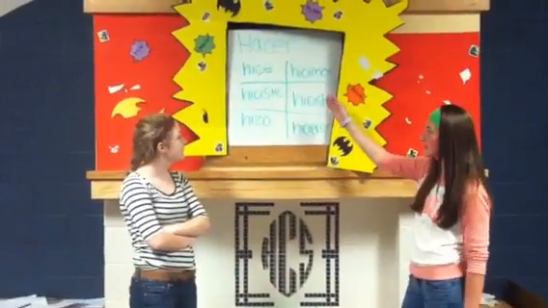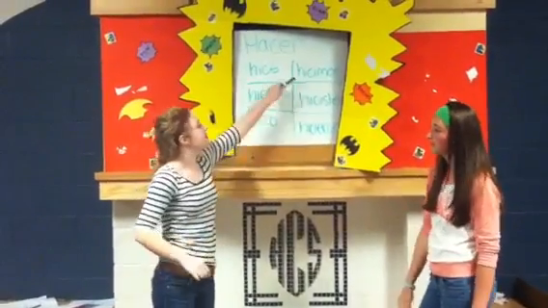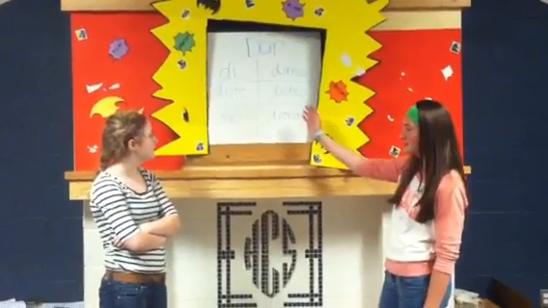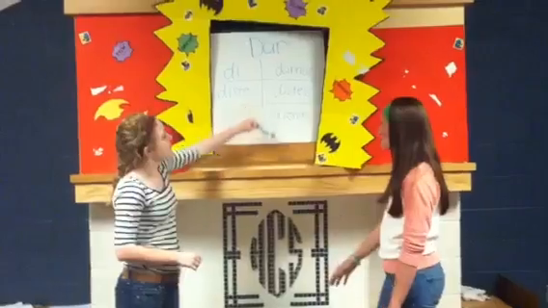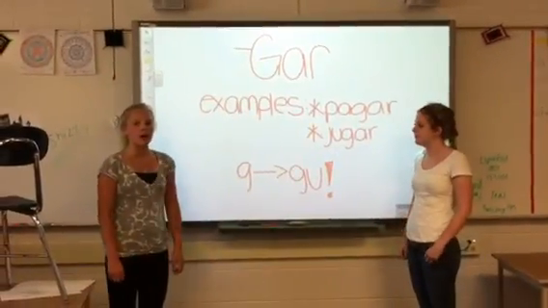Next, we're going to teach you about hacer. At first, it goes hice, hiciste, hizo, hicimos, hicisteis, hicieron. Next, we're going to teach you about dar. First, it goes di, diste, dio, dimos, disteis, dieron. Now we're going to teach you about car, gar, and zar.